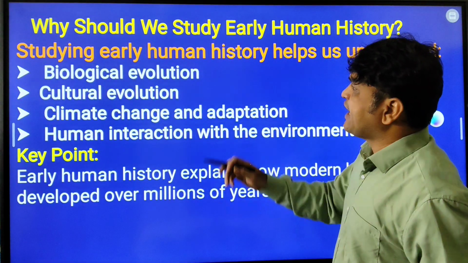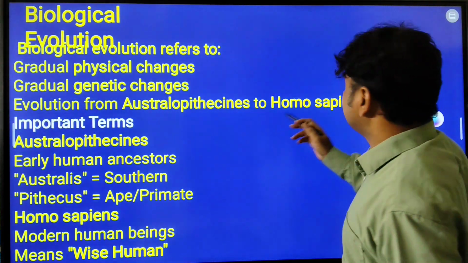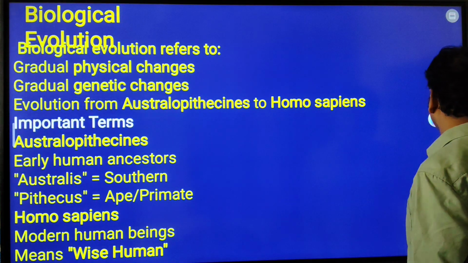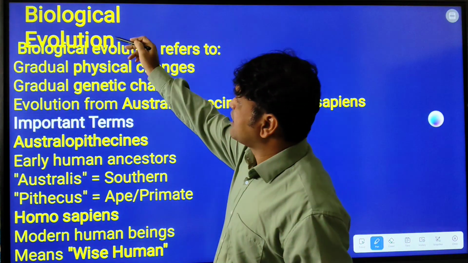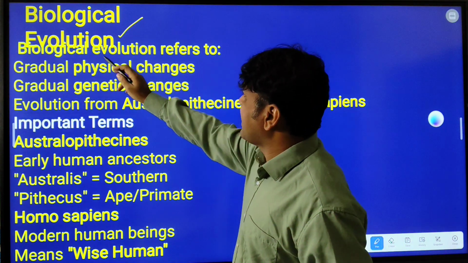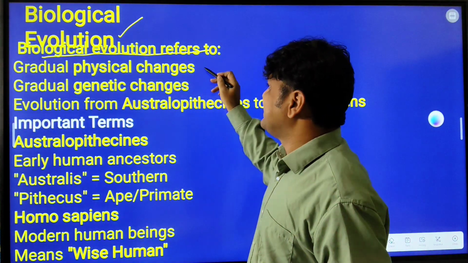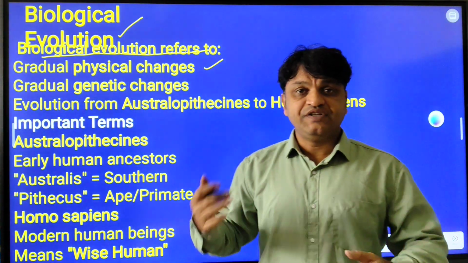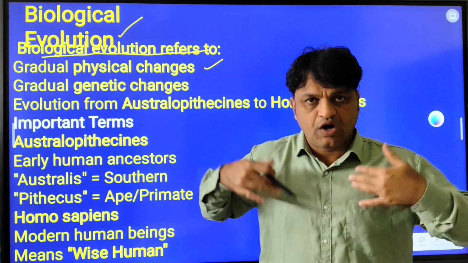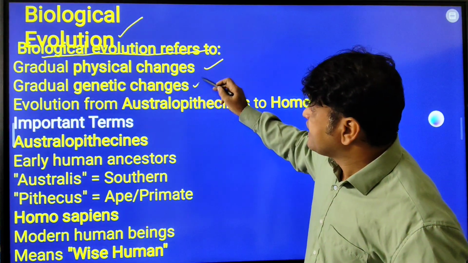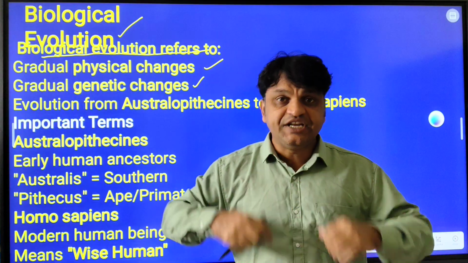So if you go to the next slide, what is biological evolution? First, we need to understand. Biological evolution refers to gradual physical changes. What is that? Gradual change in the physical features, body features, and at the same time, gradual changes in genetic features.